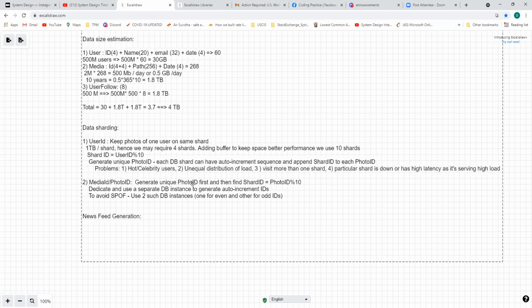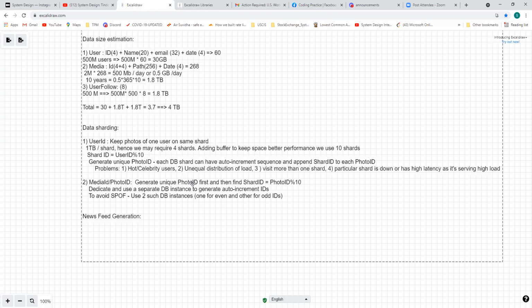So you're saying you just use a UUID and then find the shard based on it. Yes, by doing modulo 10. Why mod 10? I didn't understand. Not mod 10, but some consistent hashing logic. For 10, yeah, you can use that. Right now we are assuming it's 10 shards.